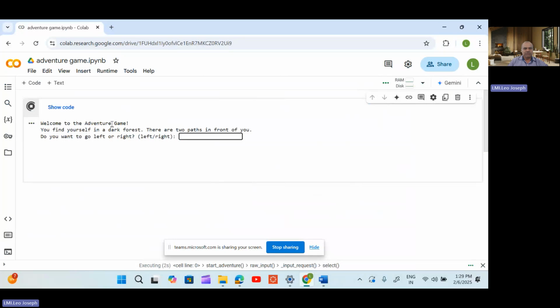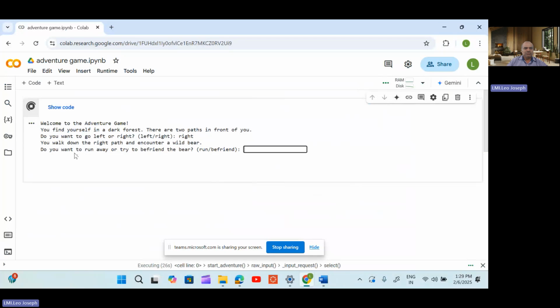You see here, welcome to the adventure game. You find yourself in a dark forest. There are two paths in front of you. Do you want to go either left or right? The player doesn't know what is there on the left and what is there on the right. I already told you the story so that you can know everything. But if a player selects right, then what happens? It tells you, walk down the right path, encounter a wild bear. So a bear is standing.